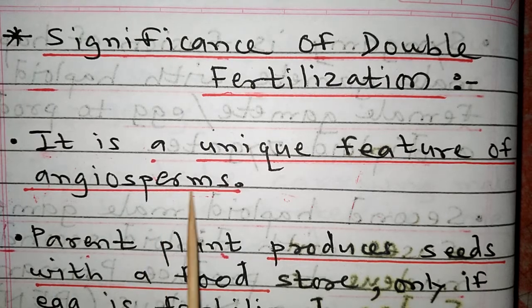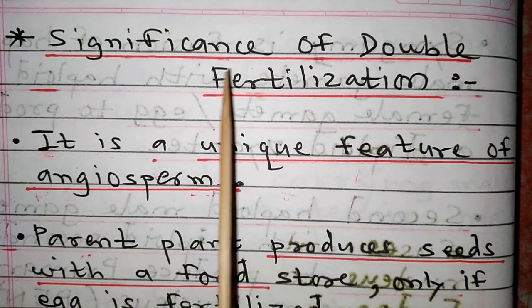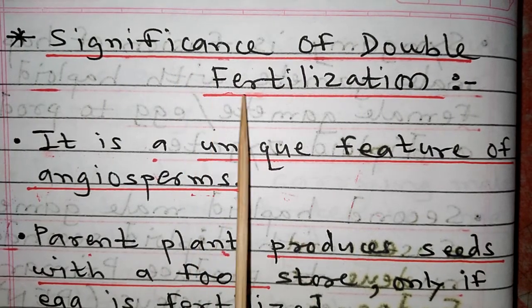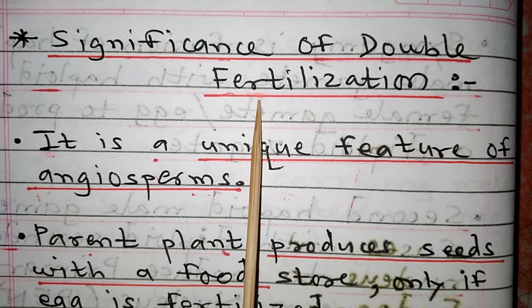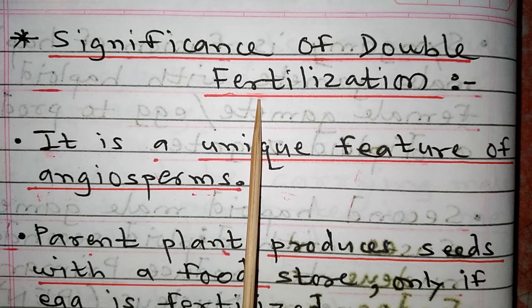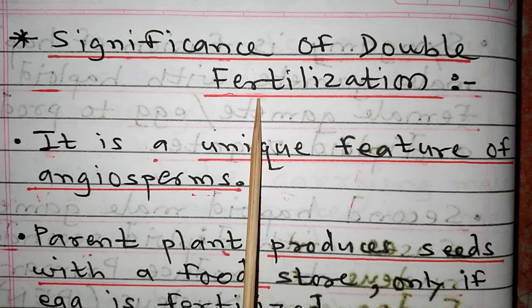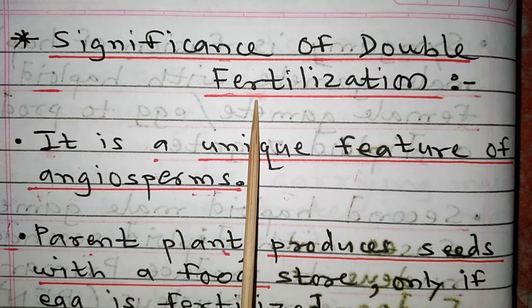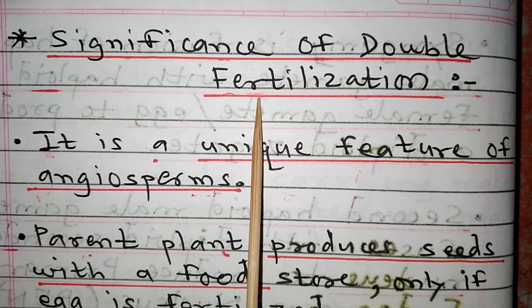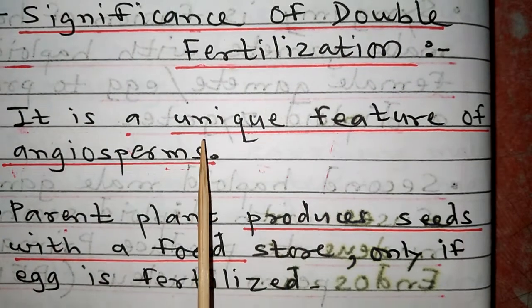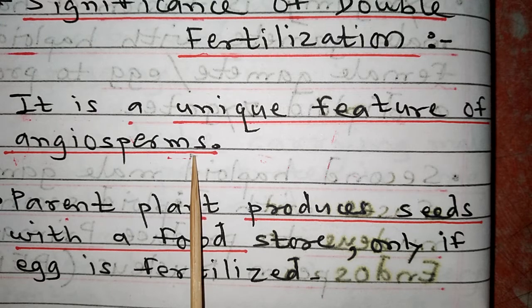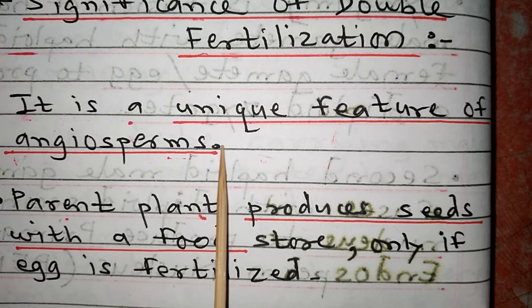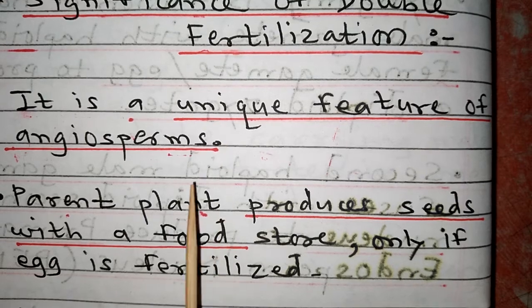Then what is the importance of this double fertilization? Meaning significance or function or role of double fertilization. If you go through previous year question papers, generally it is asked as a 1 or 2 mark question. So prepare the definition of double fertilization and its significance. It is a common question, generally solved by each and every individual. Quite simple. So it is a unique feature of angiosperms. I have told you a number of times, present only in angiosperms. That's why it is a unique feature of angiosperm.